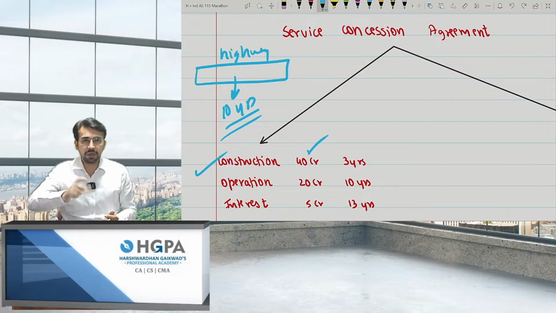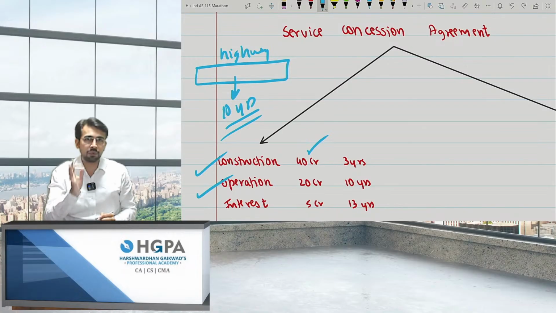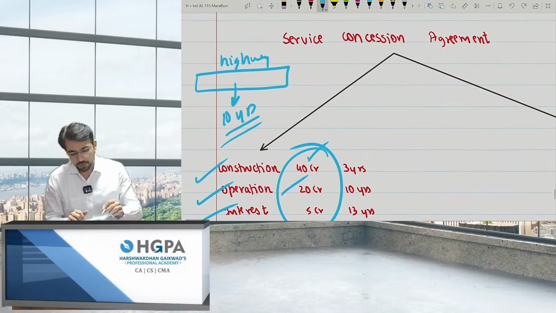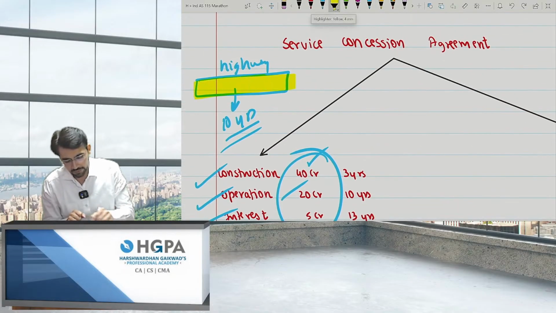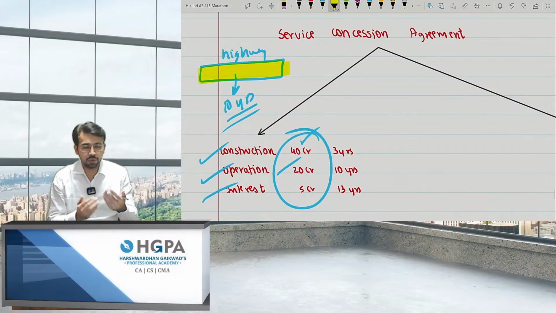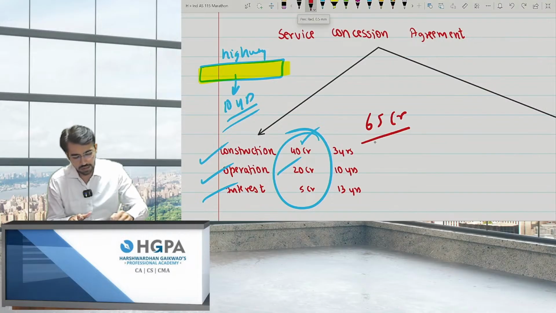Obviously, there will be expense to operate it. I have to employ some labourers for tolls and all. So for operation I have to pay them 20 crores for the entire 10 years, right? So 60 crores is my expense, and obviously I took a loan and interest cost was 5 crores. So total 65 crores I have to spend over the entire 13-year life. 3 years was only the construction. For 10 years I have to operate it, and then I also have to take a loan for that, right? So basically I have spent 65 crores on this contract.